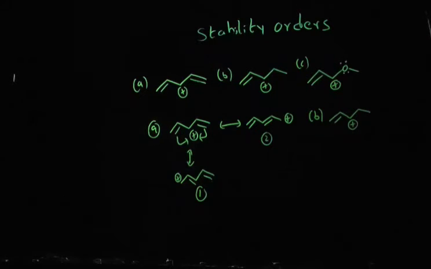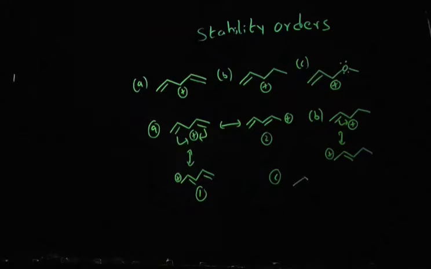In option B, you can see the carbocation is directly connected to a double bond, but this time it is connected to only one double bond. So there will be only one extra resonance structure. As a result, the double bond is going to delocalize, and we're going to get the carbocation here. Okay, let's see option C, guys.